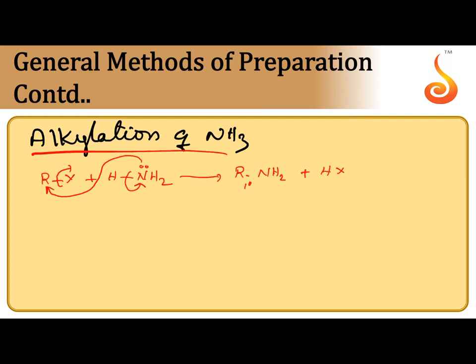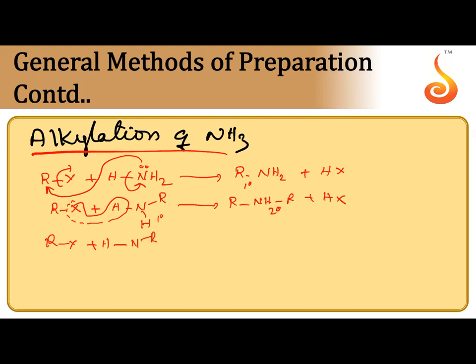Similarly, after the formation of RNH2, if one more mole of alkyl halide is there, alkylation takes place again. We can get a 2-degree amine. This is a 2-degree amine. Similarly, if one more RX is added, the 2-degree amine also undergoes SN reaction. HX is removed. We can get a 3-degree amine.